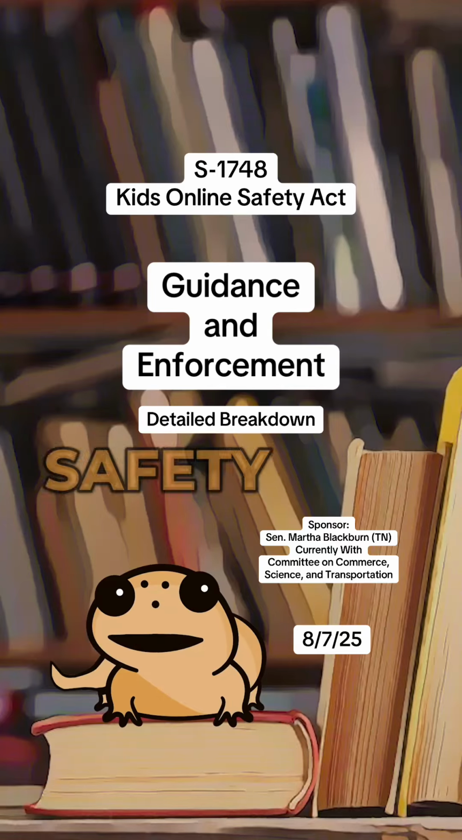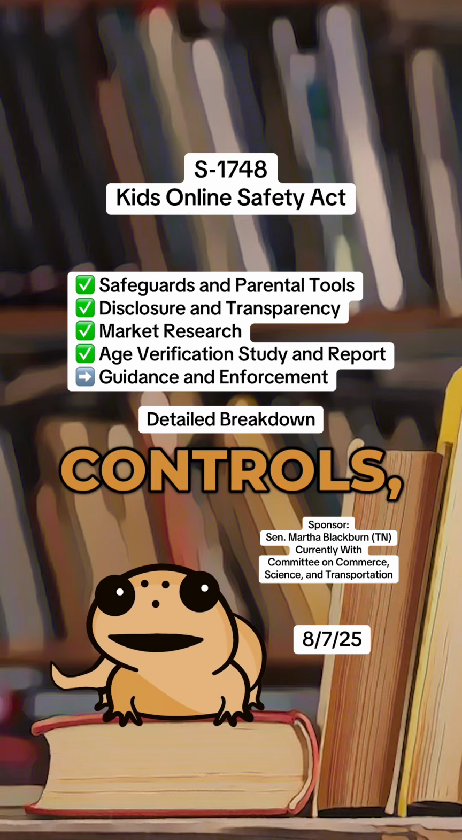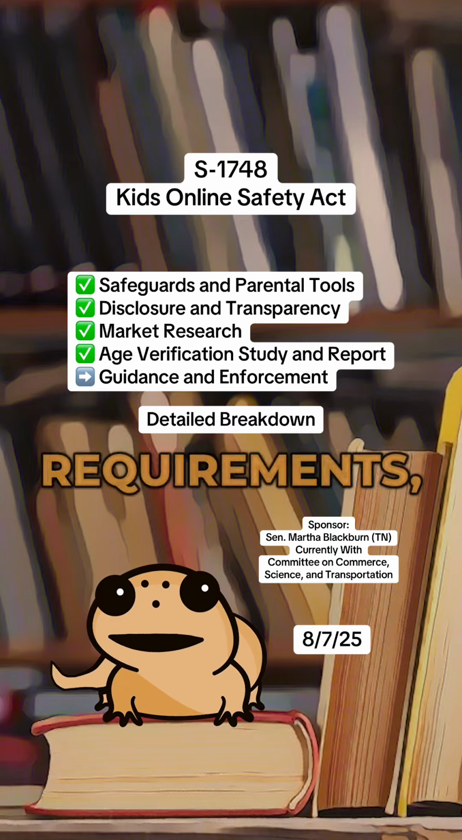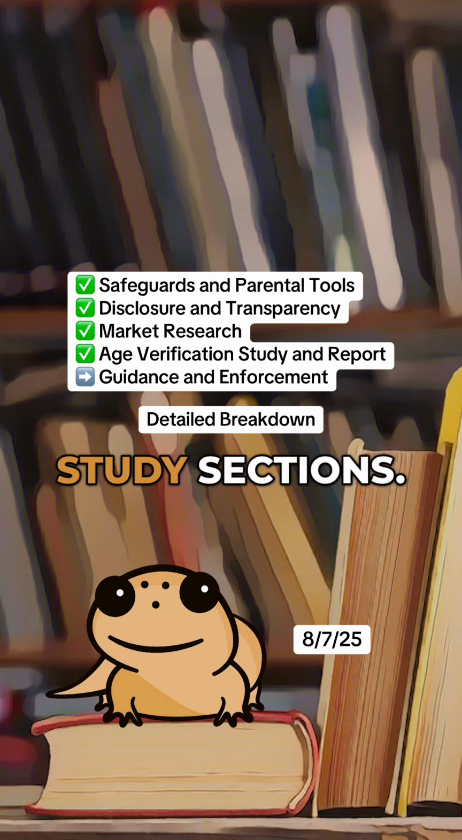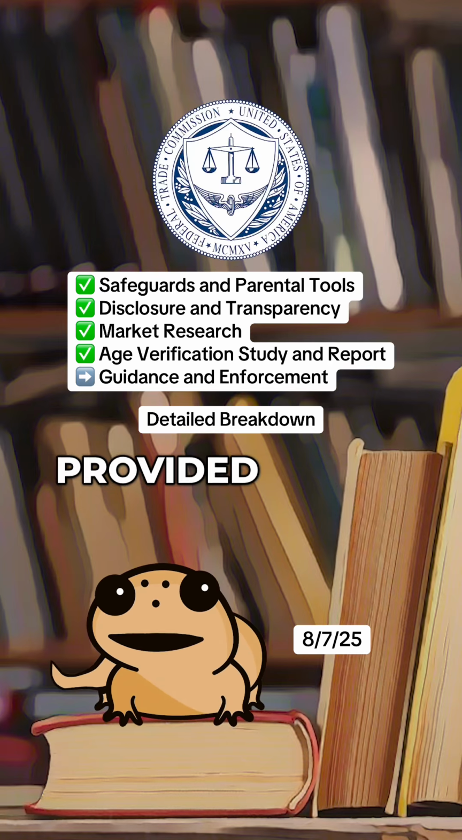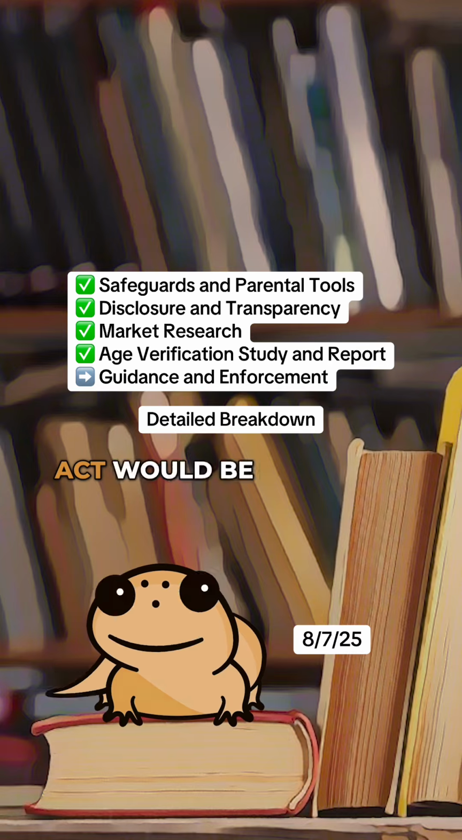The Kids Online Safety Act. We have already discussed in detail the safeguards and parental controls, the disclosure and transparency requirements, and the market research and age verification study sections. Let's now discuss the guidance provided by the FTC and how this act would be enforced.